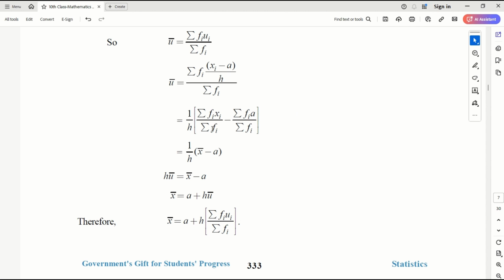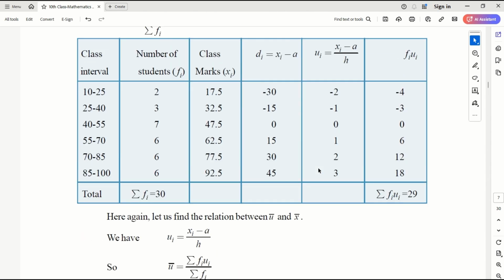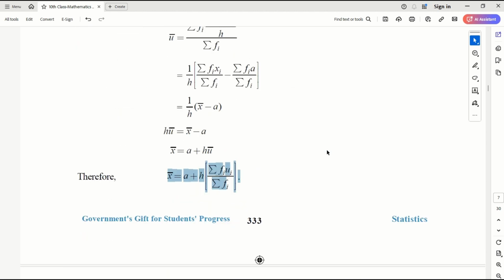So if I take 1 by h common, this becomes 1 by h into x bar minus a, equal to u bar. So x bar equals a plus h u bar. With this data also, I can derive my mean value. So this is more simple. This is also an assumed method or direct method, and it's pretty simple.